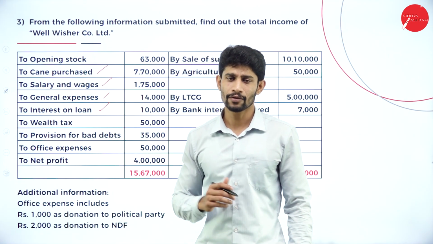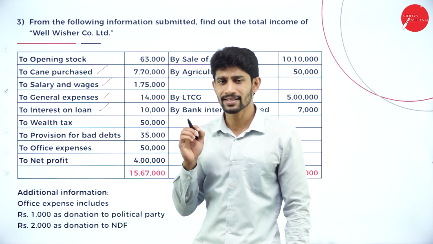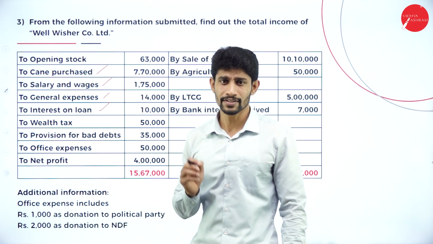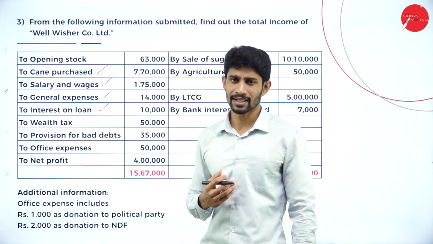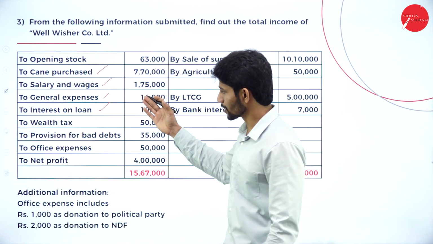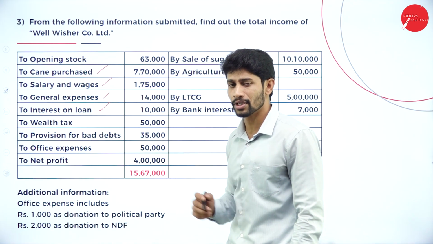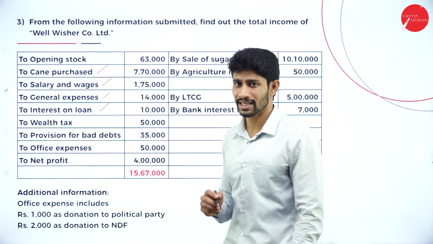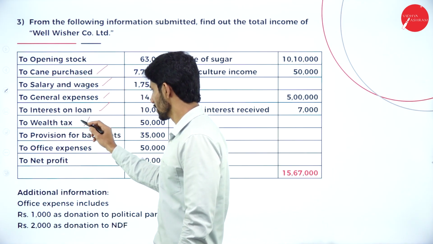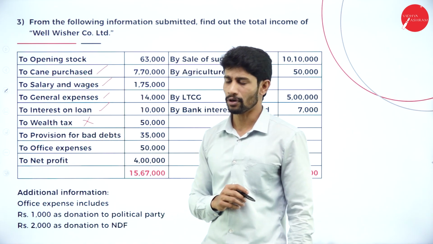Wealth tax. If any wealth tax is paid, it is not supposed to be considered as the company's business expenditure. As of now, we don't have the wealth tax system, but this problem relates to a previous year's question paper. So at that time, they used to give wealth tax. Wealth tax is a kind of direct tax and it is not supposed to be considered as business expenditure. So you will be adding this to the net profit.